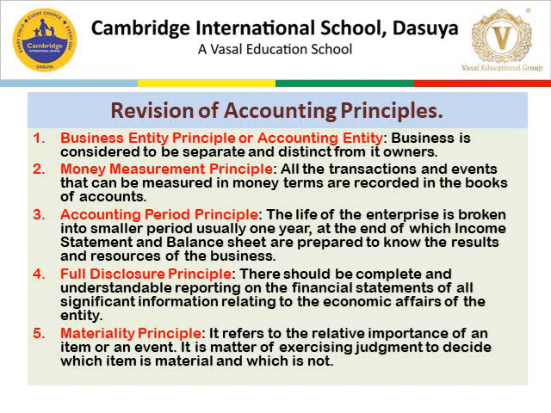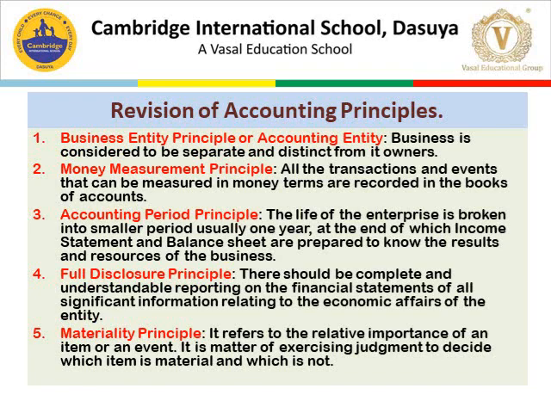Principle number 3, accounting period principle. The life of the enterprise is broken into smaller periods, usually 1 year, at the end of which the income statement and the balance sheet are prepared to know the results and the resources of the business available.